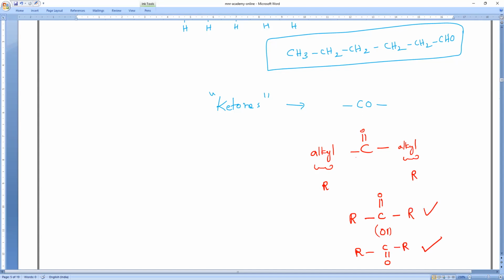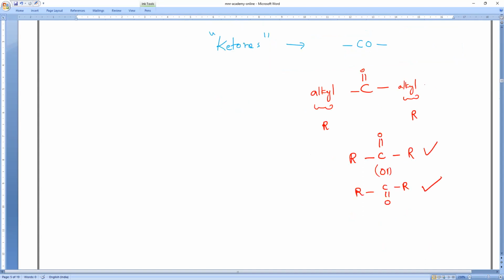Now, is this alkyl group the same every time? That is what I'm asking. Maybe both are methyl groups, or one is methyl and the other propyl, that is methyl propyl. So these alkyl groups are very important. They can be the same alkyl group or different alkyl groups; it doesn't matter, no problem at all. The double bond O must be present at what?